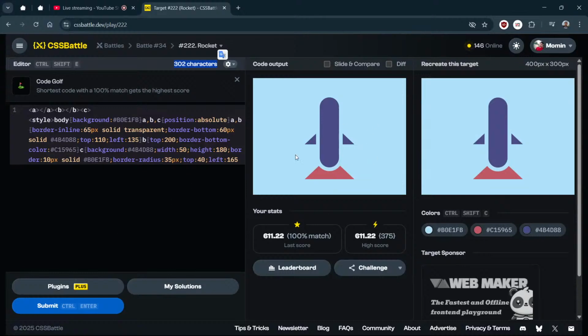It is simpler than that, but we are still having more characters because of these borders. These names are very big: border bottom, border inline, and there we need to pass three properties inside them. That is the main thing, but still, what can we do? No, I am just going to submit.